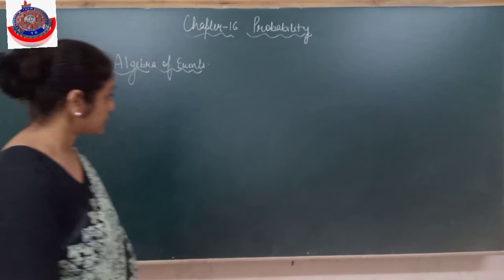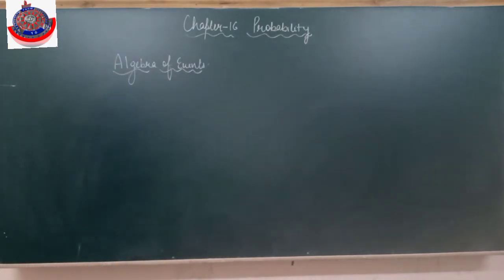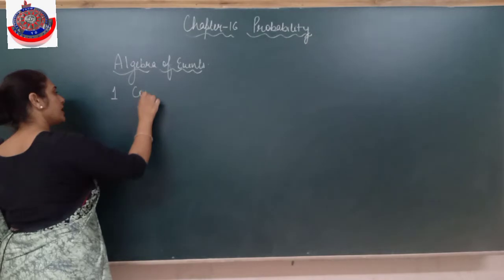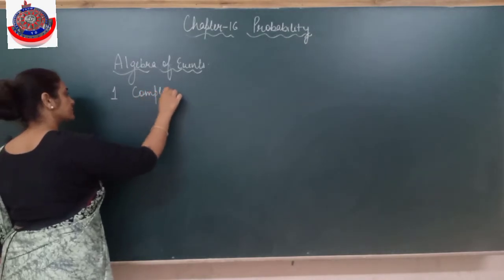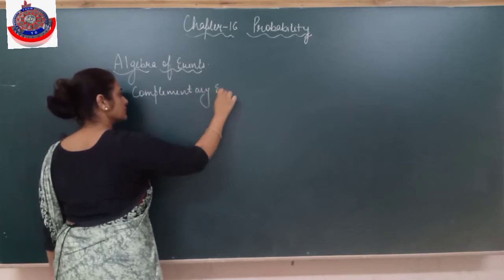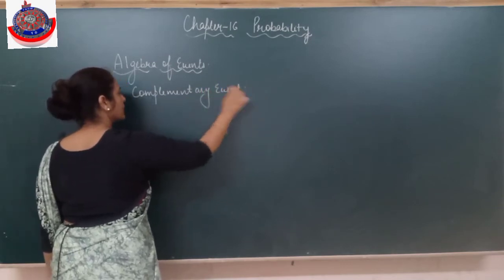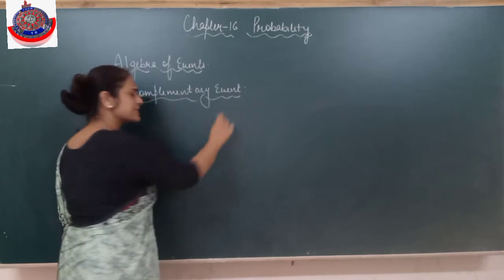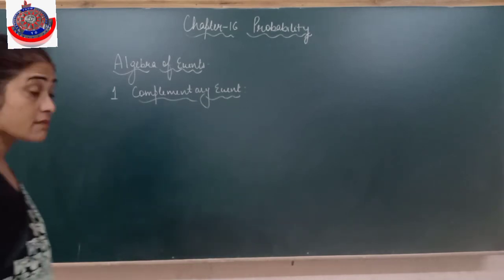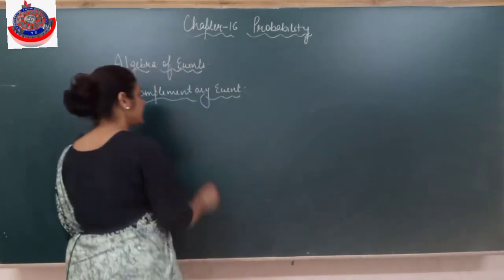So first is complementary event. That's all we did in sets also. The names are the same. What is a complementary event? Everyone has done it in sets. Yes, children, let A be an event.